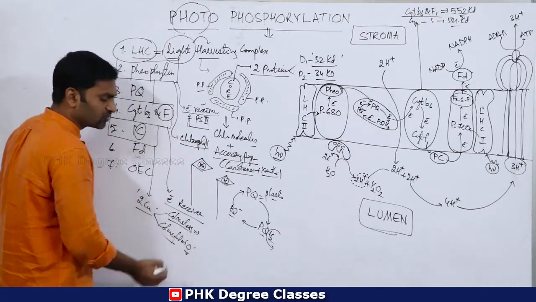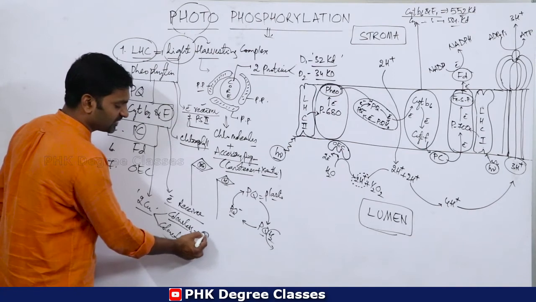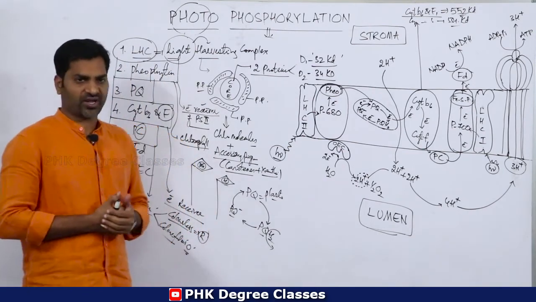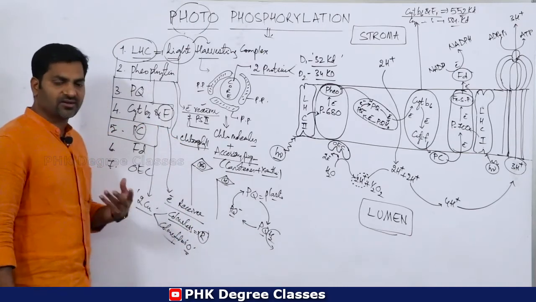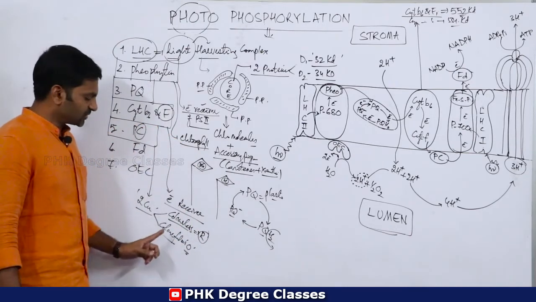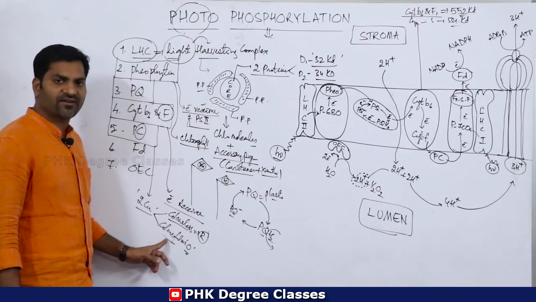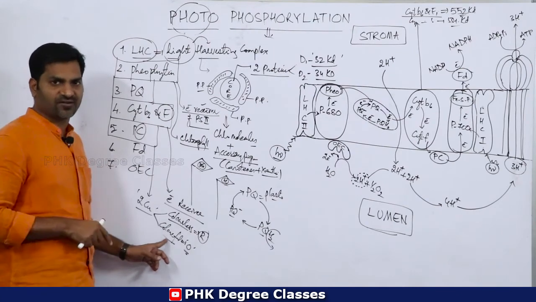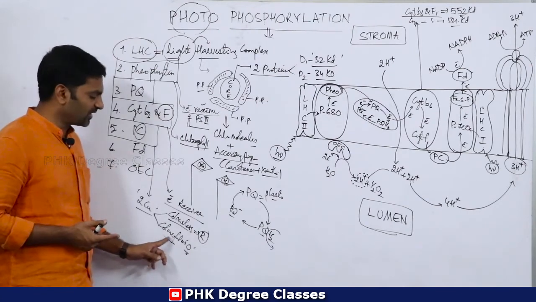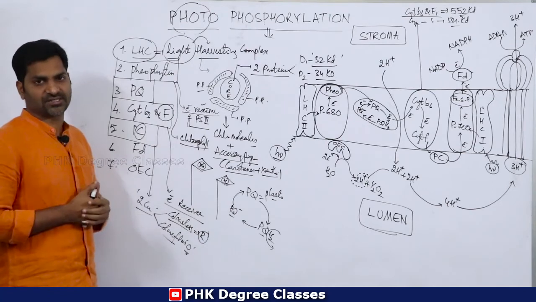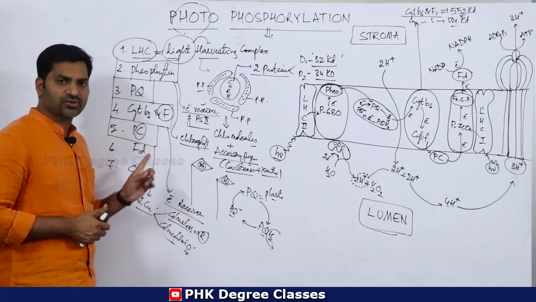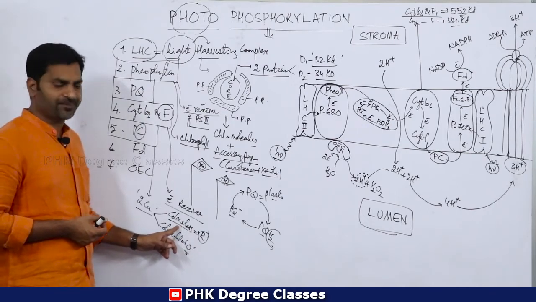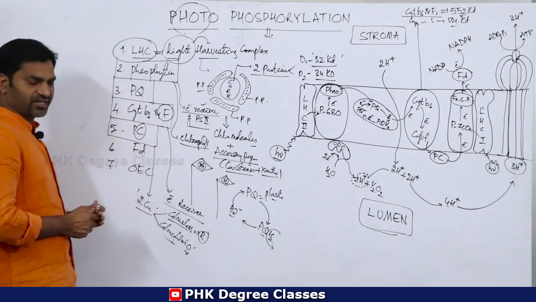Whenever it is in reduced form, it appears colorless. So these are the colors of plastocyanin.